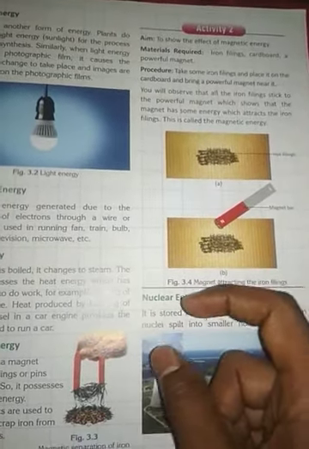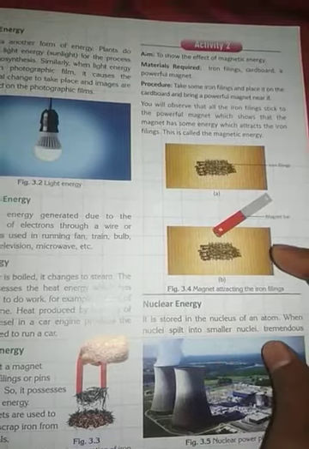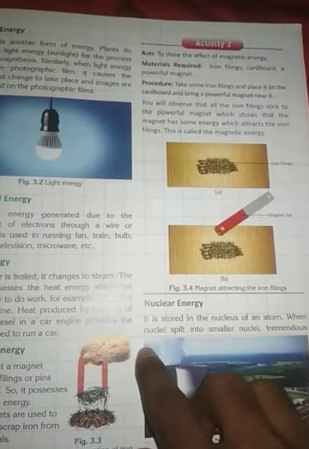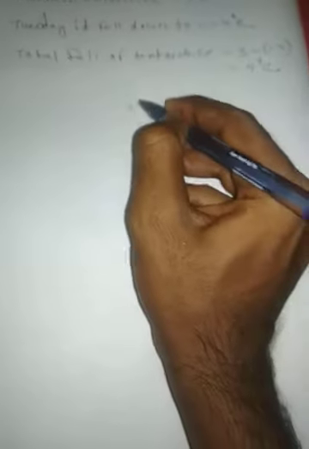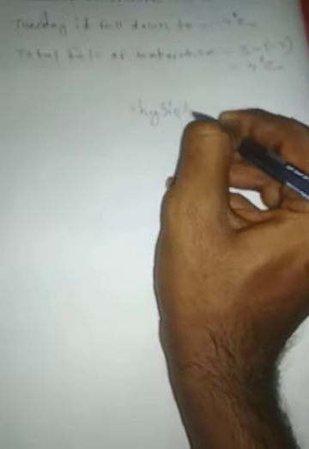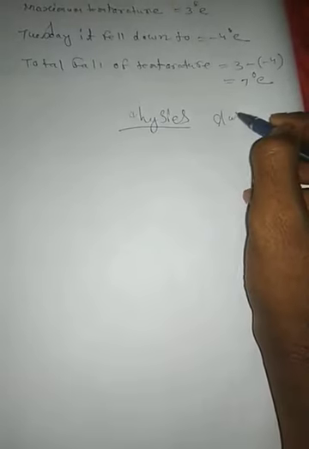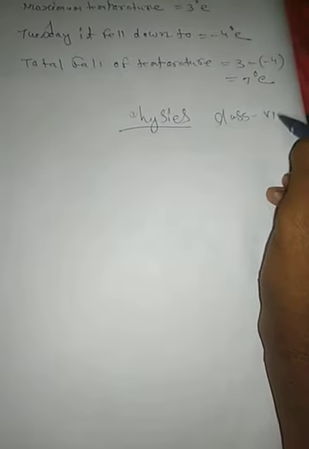When one nucleus splits into smaller nuclei, I am explaining that. Look at that. There is a nucleus.